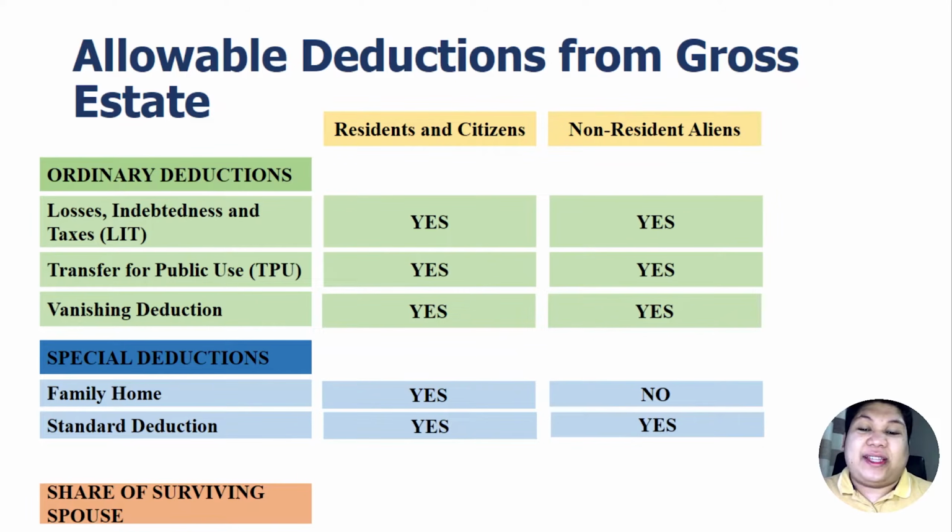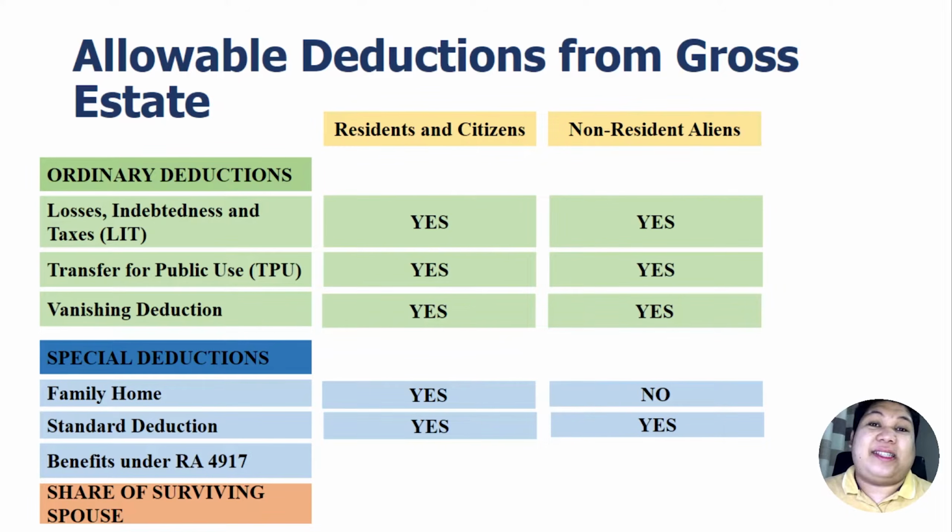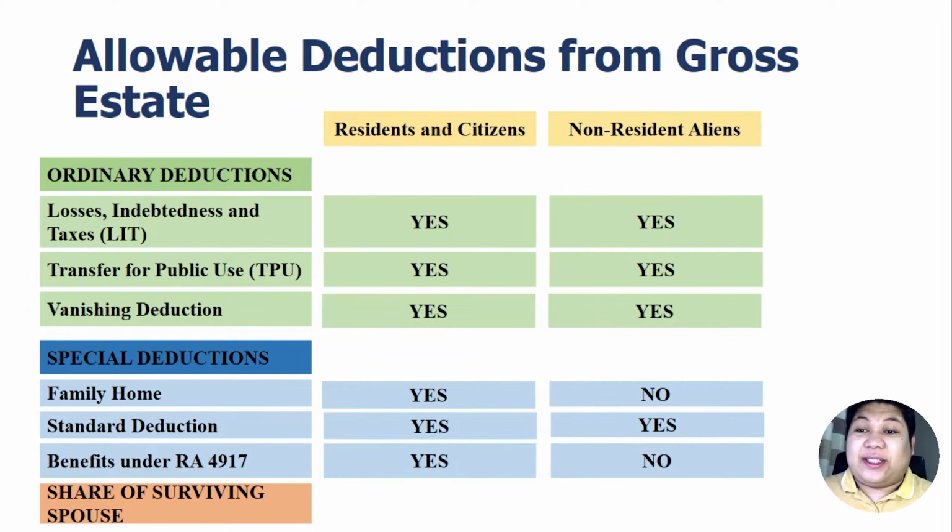Non-resident aliens can still claim it, but only up to 500,000 pesos. And we have a final special deduction here, and that is the benefits received under RA 4917, which we have discussed already in our lecture about gross estate. Again, this could be claimed as a deduction by residents and citizens, but not by non-resident aliens.